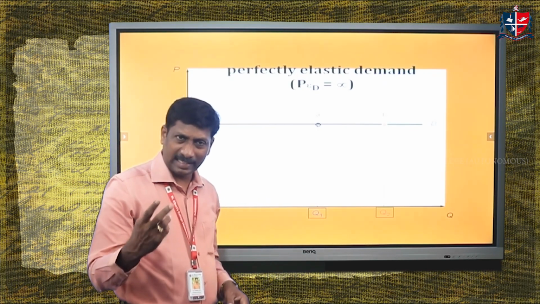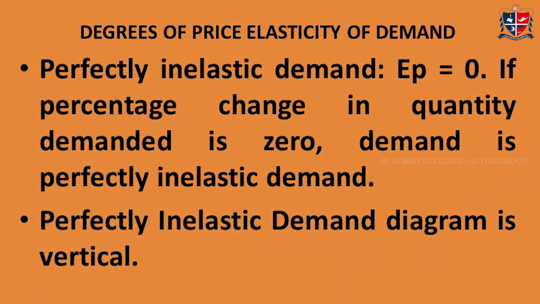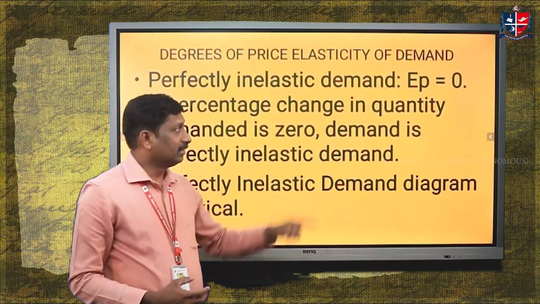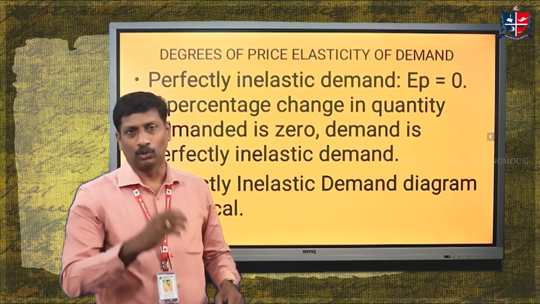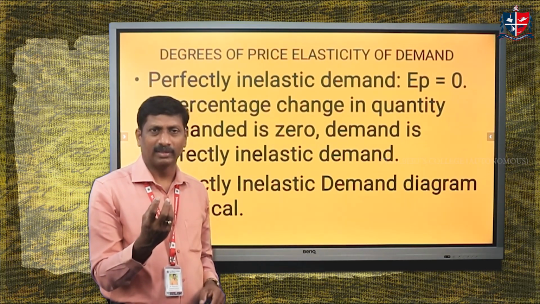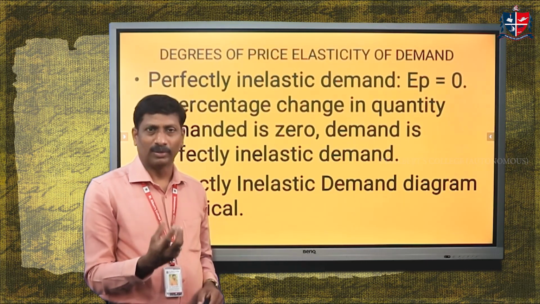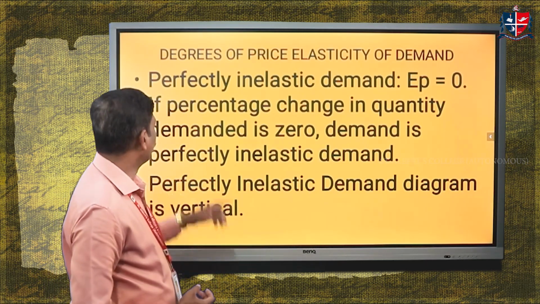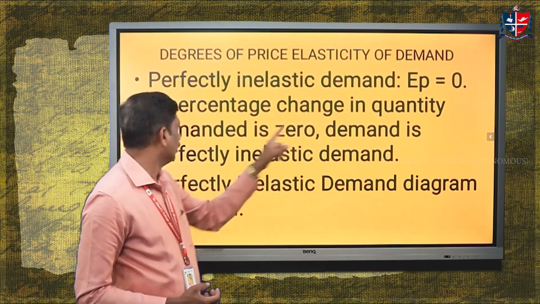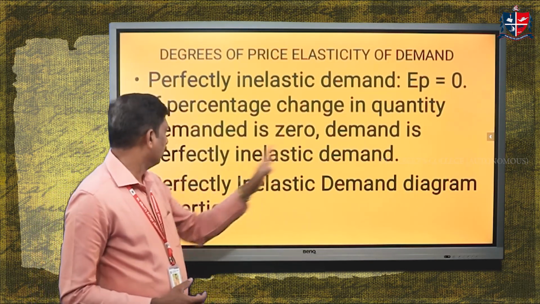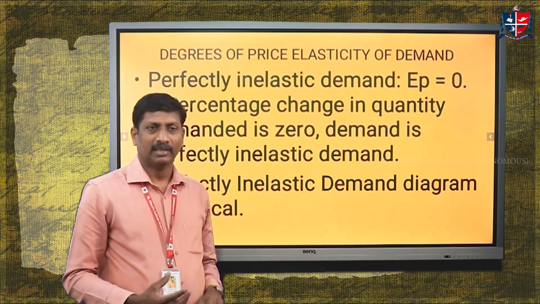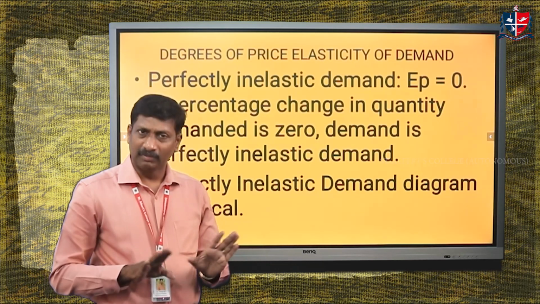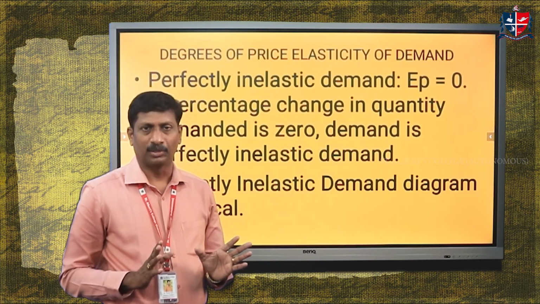And we are moving to the second degree of price elasticity of demand, that is perfectly inelastic demand. In this case, quantitatively, price elastic demand is equal to 0. I mentioned the example of highly necessary items like salt or a life-saving medicine. We know that if the percentage change in quantity demanded is 0, the demand is perfectly inelastic. It means when the price of a commodity increases or decreases, there will not be any change in the quantity demanded of the commodity.